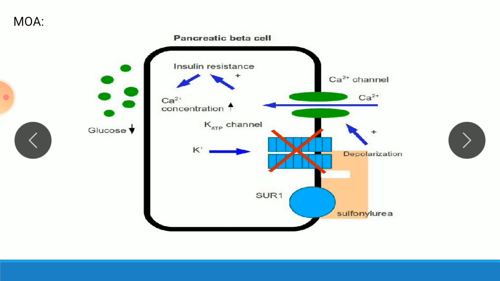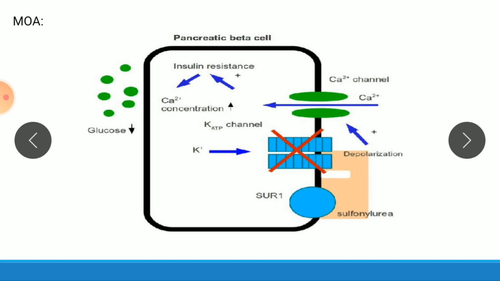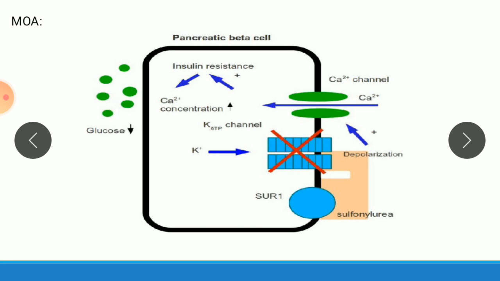This sulfonylurea receptor has a potassium channel, which is called the ATP sensitive potassium channel. This causes closing of the potassium channel, due to which more potassium is trapped inside the cell, which causes depolarization, and due to this depolarization the calcium channel opens, there is an entry of calcium, and this causes insulin release. So that is how insulin is normally released when we eat more carbohydrate in the diet.